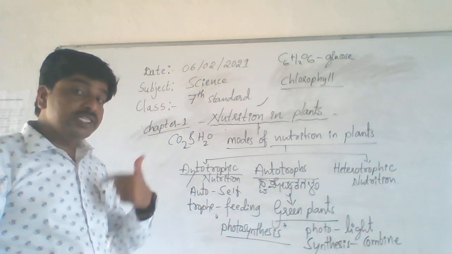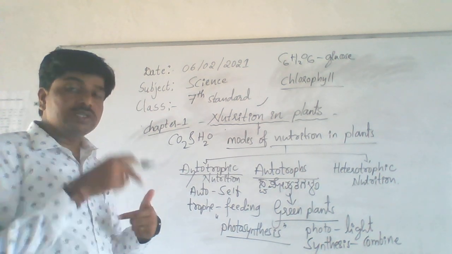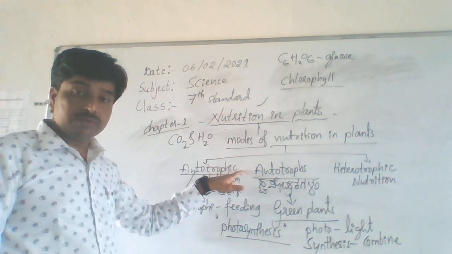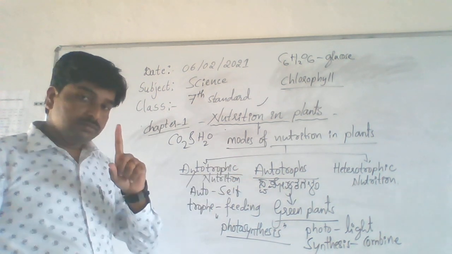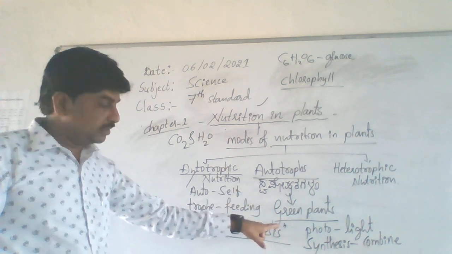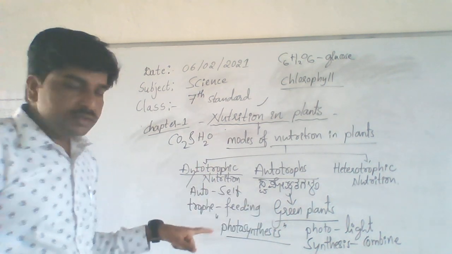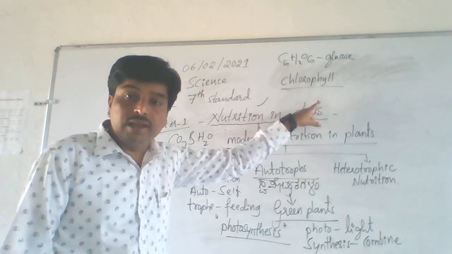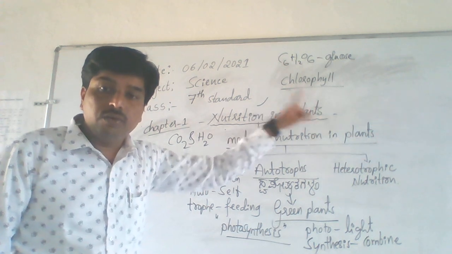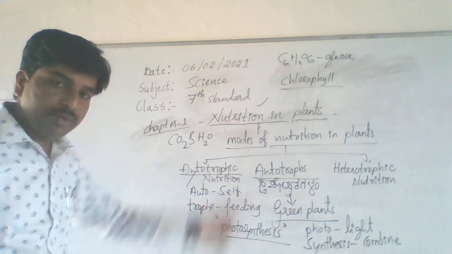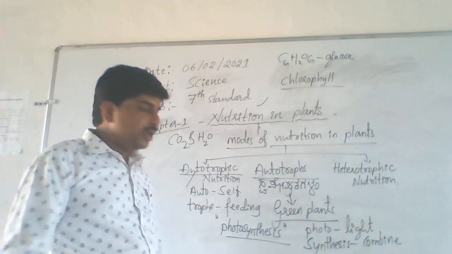The organisms which are capable to prepare their own food are said to be autotrophs. Example, green plants. Understand? Why sir? Why are plants green in color? They have a pigment chlorophyll. Chlorophyll is a pigment. Because of the presence of this chlorophyll, plants are green in color.